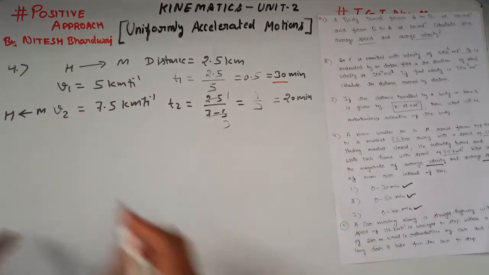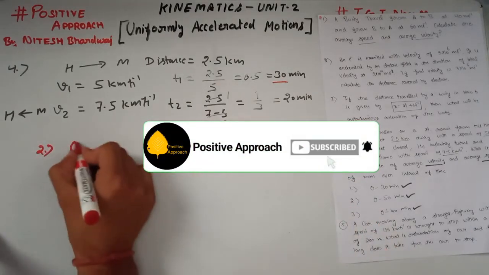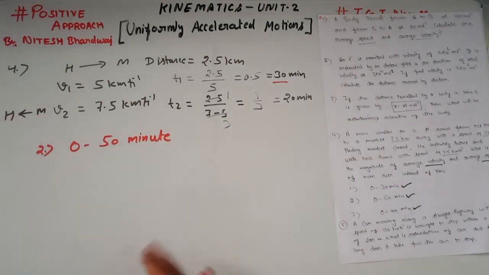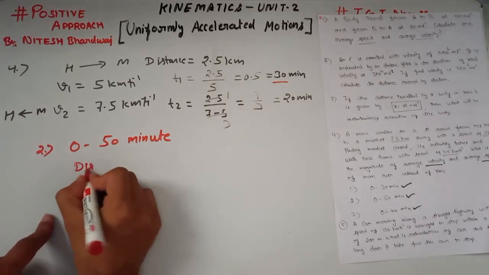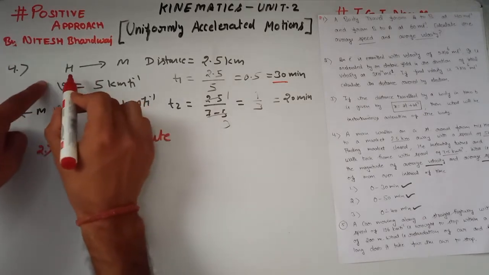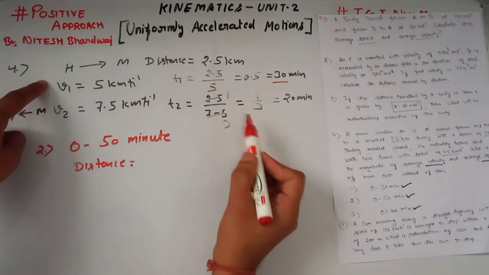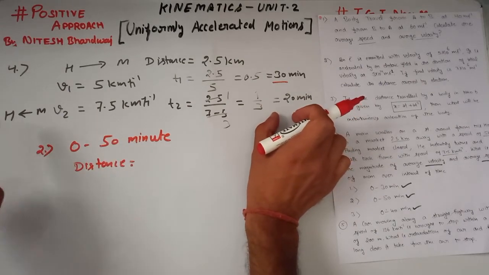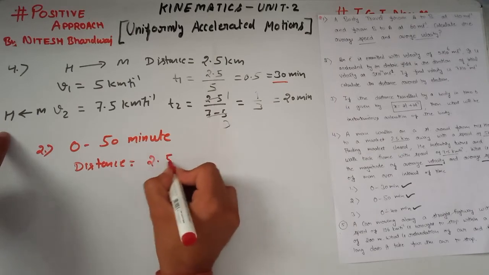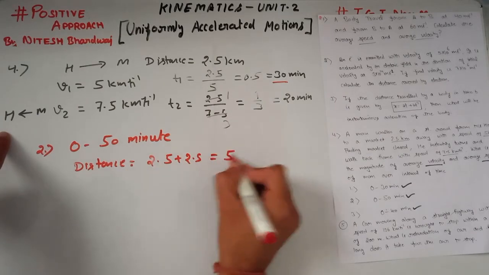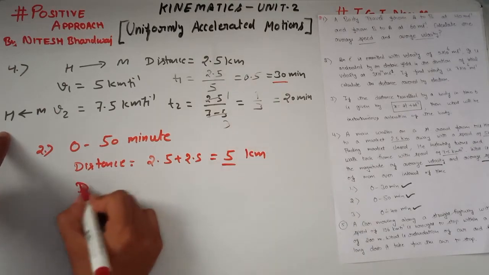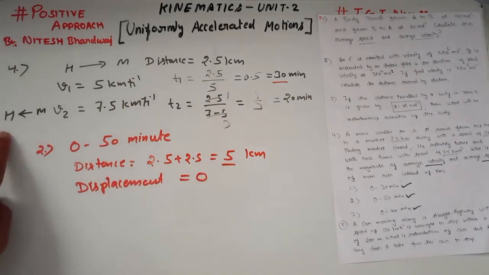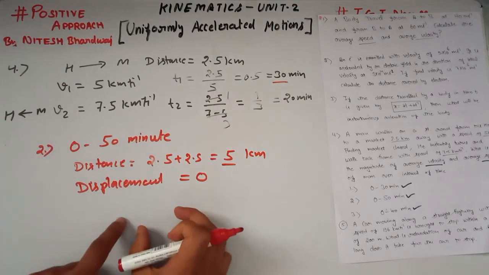Now our second point is within 0 to 50 minutes. In 0 to 50 minutes, let's see here, distance is what? In 0 to 30 minutes, the man reached the market, but again, in the next 20 minutes, he reaches back home again. Therefore, total distance is 2.5 plus 2.5, which is equal to 5 km. And displacement here is equal to 0 because he reaches back home again. So displacement here is 0.